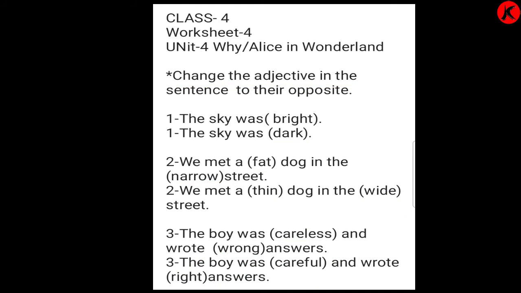Okay, so we'll read the sentences again, children. Change the adjectives in the sentences to their opposite. The sky was bright. Number 1, the sky was dark. We met a fat dog in the narrow street. We met a thin dog in the wide street. The boy was careless and wrote wrong answers. The boy was careful and wrote right answers.